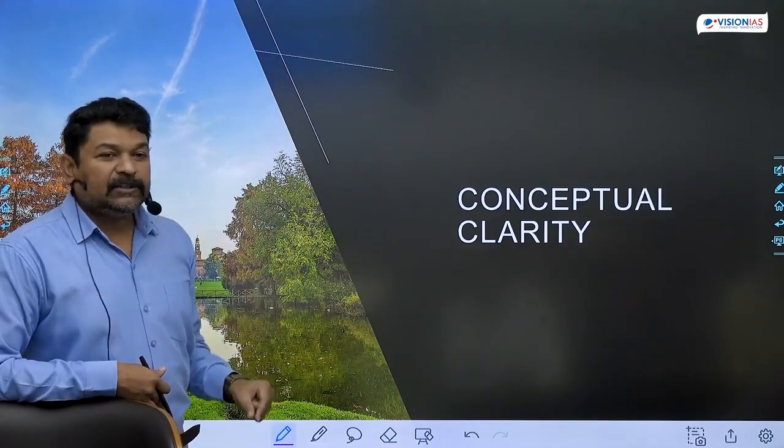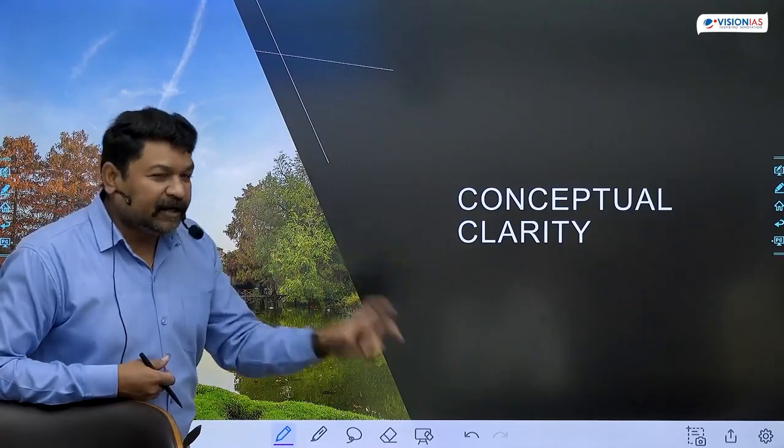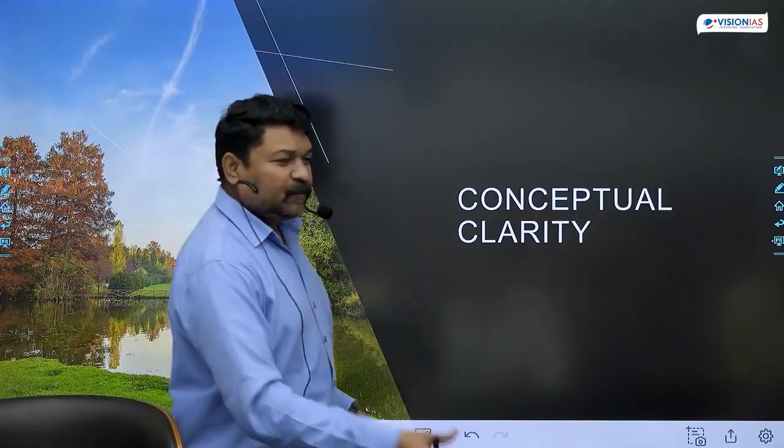Why is this particular concept being emphasized so much right now? Because whenever you have conceptual clarity, only then can you attempt the preliminary questions. Then only will you be in a position to write the answers for the mains papers.